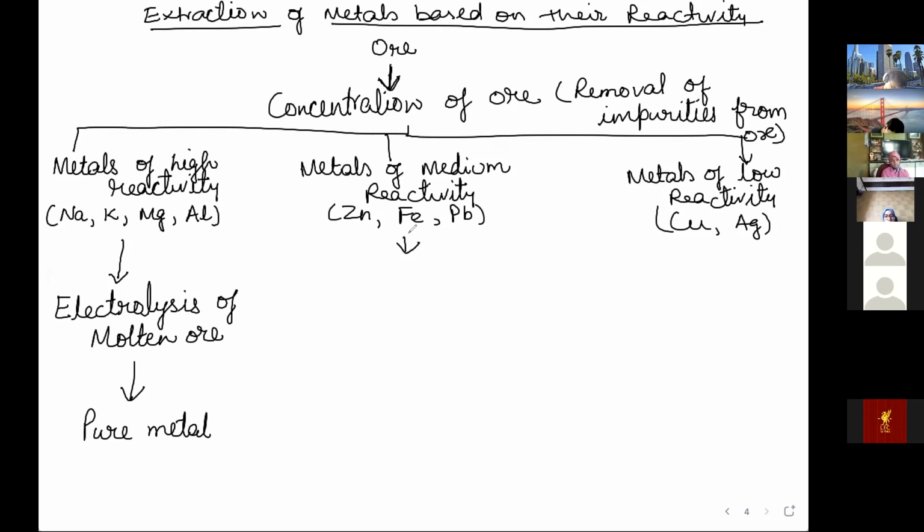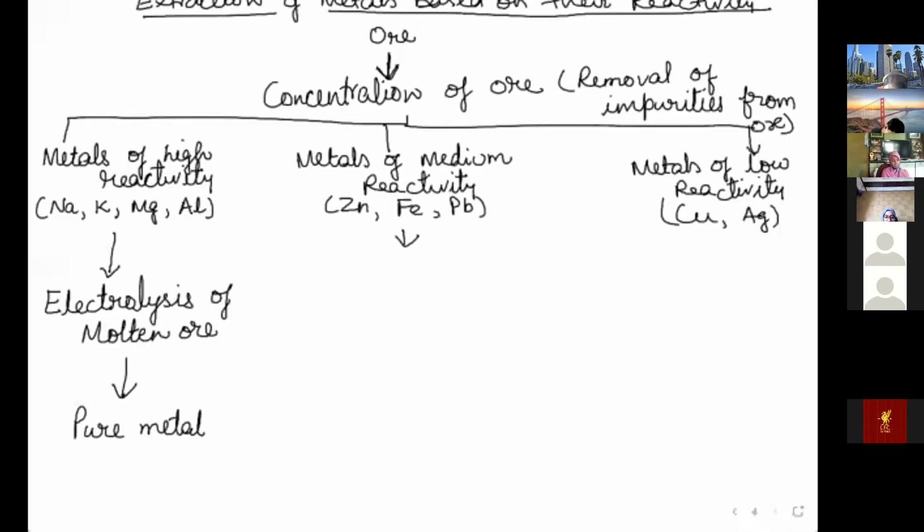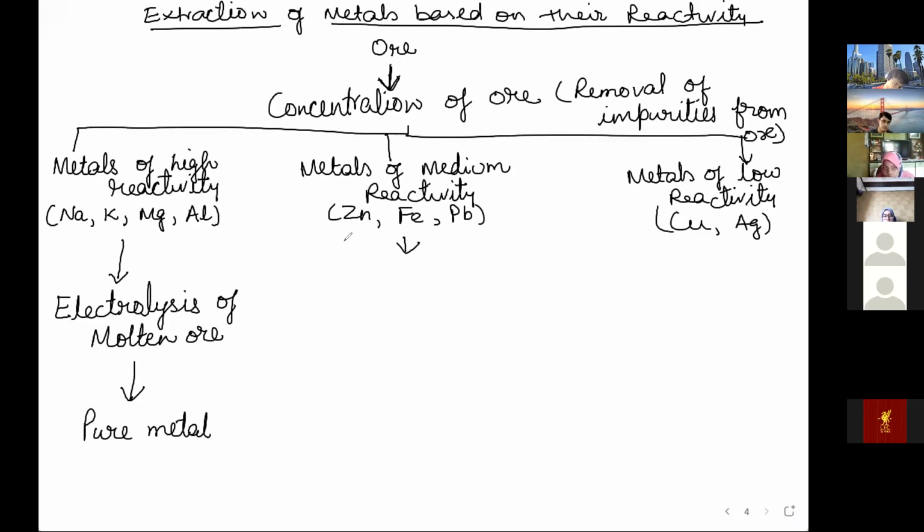Now what happens in medium reactive metals? They can have two types of ore, carbonate ore and sulfide ore.